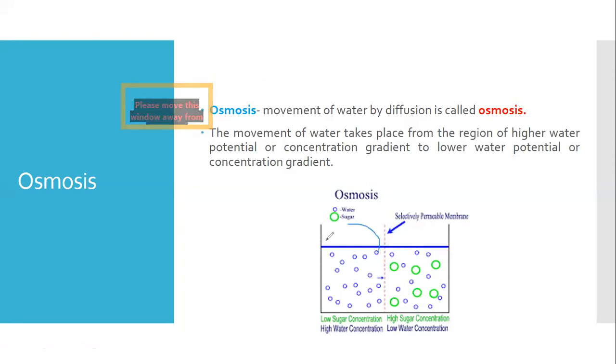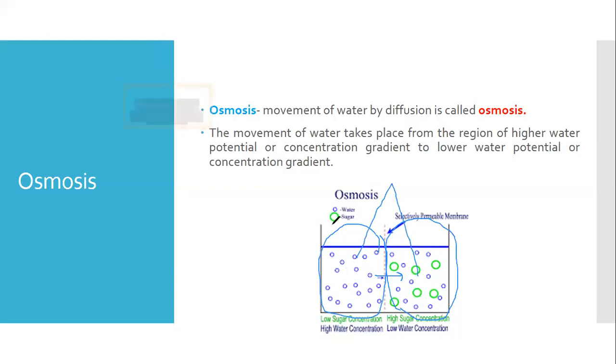This is the high water potential and this is the low water potential. So here the movement of water will take place like that. Now here in this diagram you can see a selectively permeable or semi-permeable membrane in this vessel, which is separating two different water solutions from each other. This is the one water solution which has the high water potential.